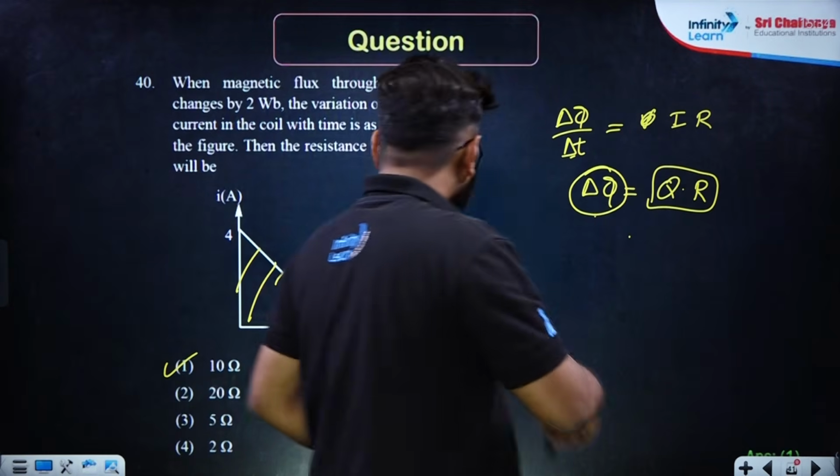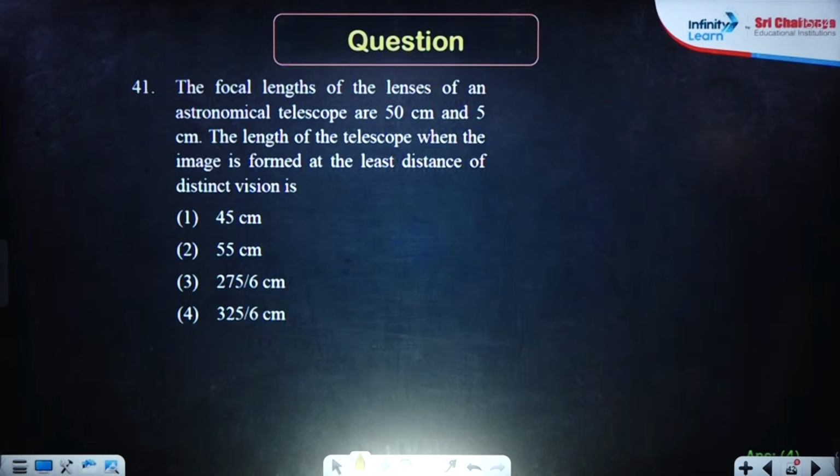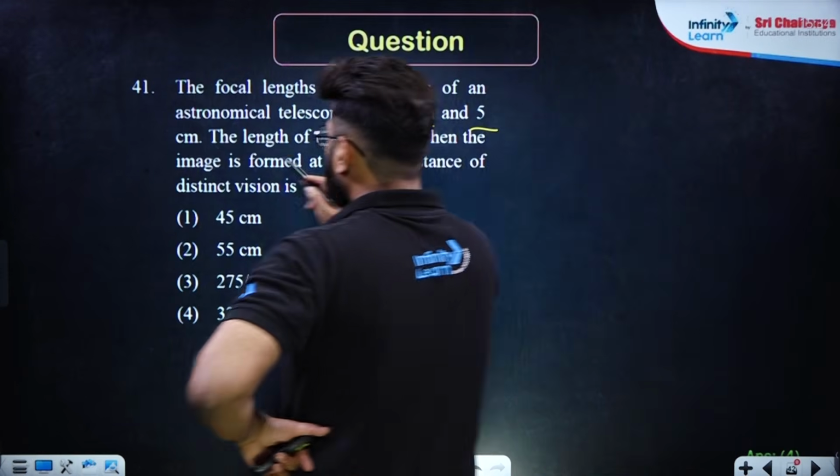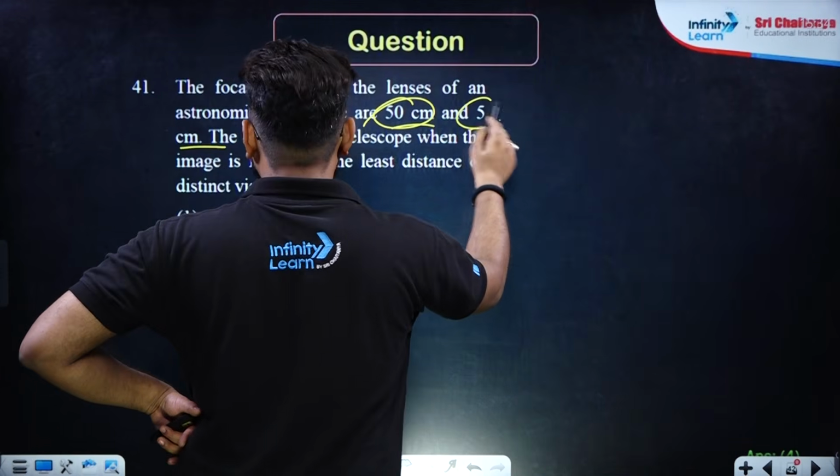Okay, perfect. Next, the focal length of the lenses of an astronomical telescope are 50 centimeter and 5 centimeter. This is objective and this is eyepiece.